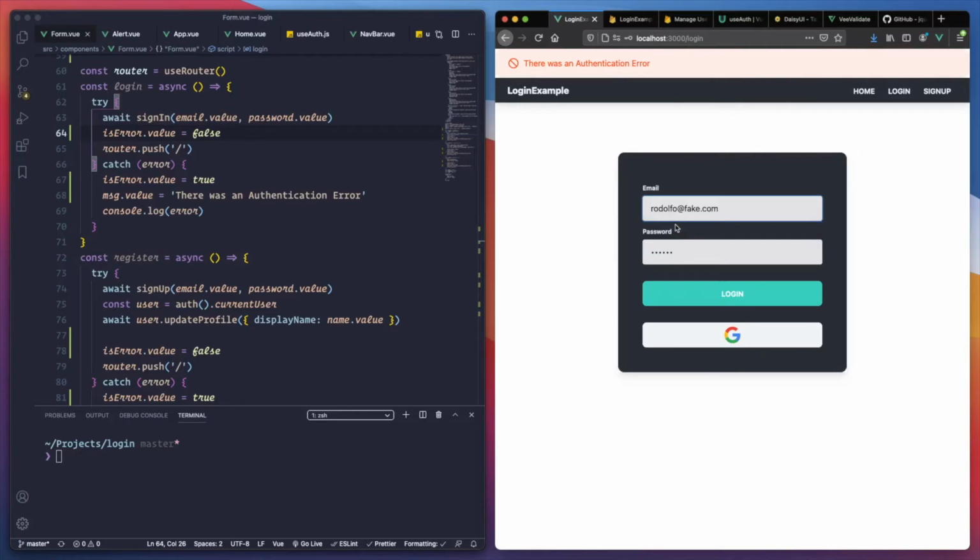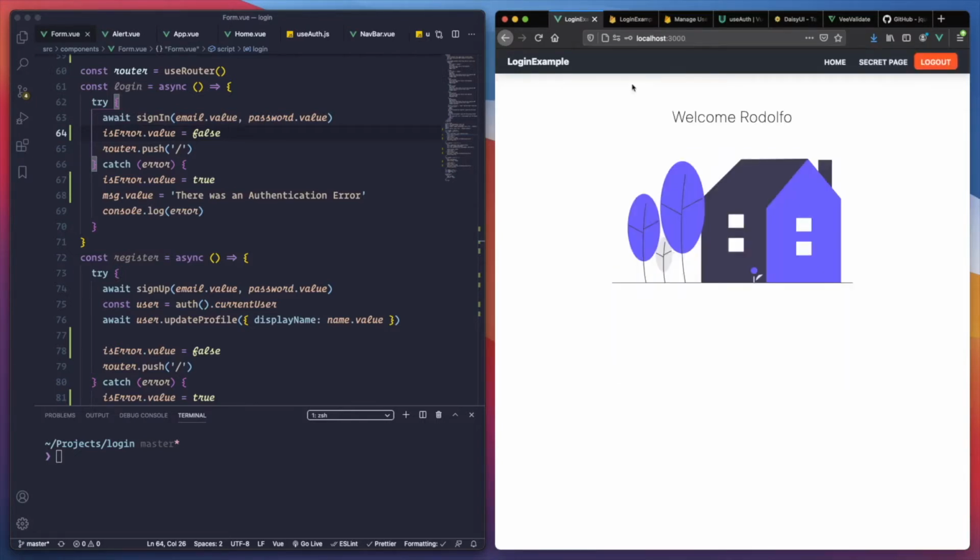After we enter something that does exist, that error gets deleted. Cool. So we're just handling the error message a little bit better, and I like that.